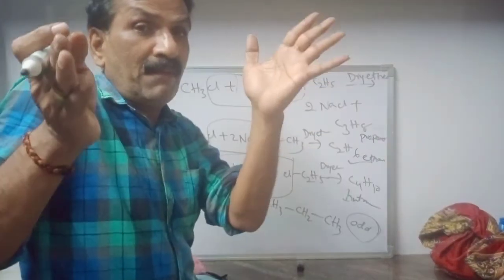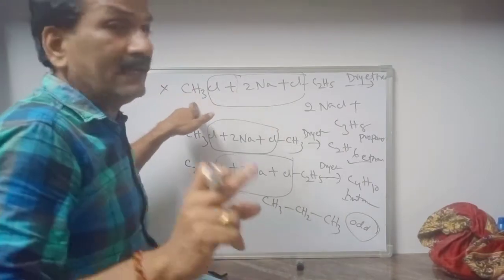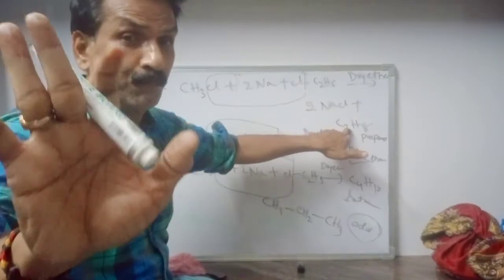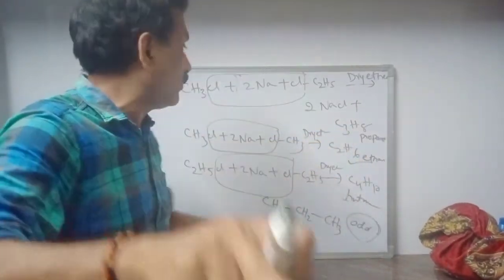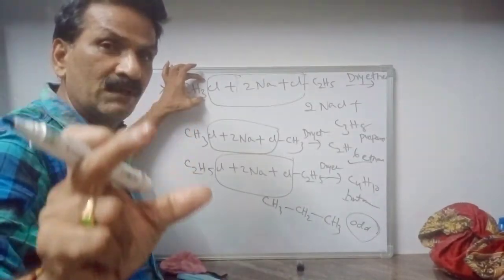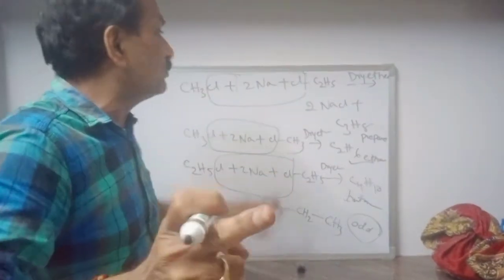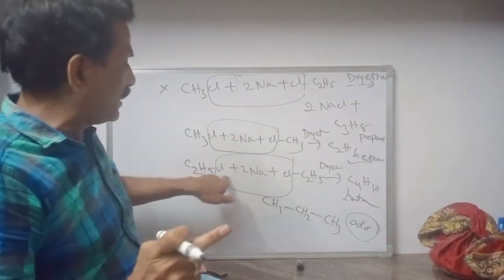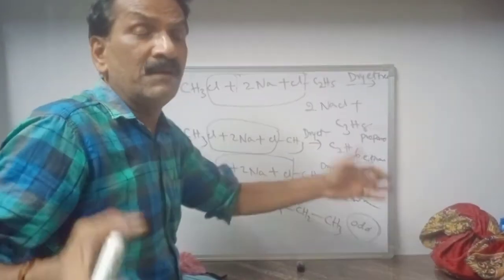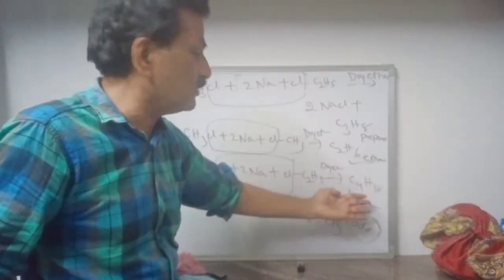So even though I am ready to prepare an odd number of carbons using Wurtz reaction, I have taken methyl chloride and ethyl chloride, and I have propane. Okay, no problem. At the same time, there is a possibility that 2 moles of methyl chloride react with sodium metal in presence of dry ether. We get ethane. Again, 2 moles of ethyl chloride in presence of dry ether may give butane. What nonsense it is! We have propane, we have ethane, we have butane.